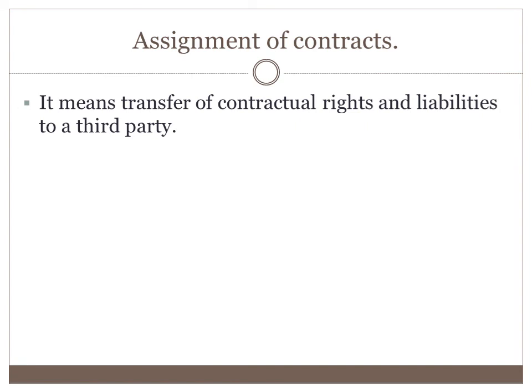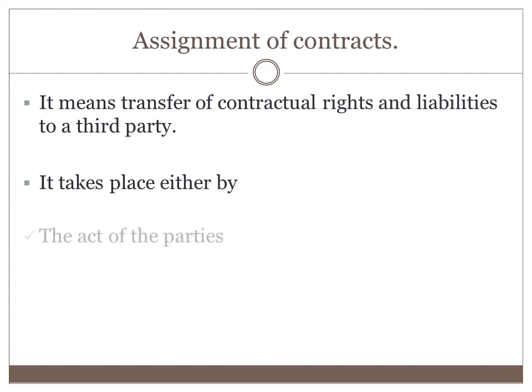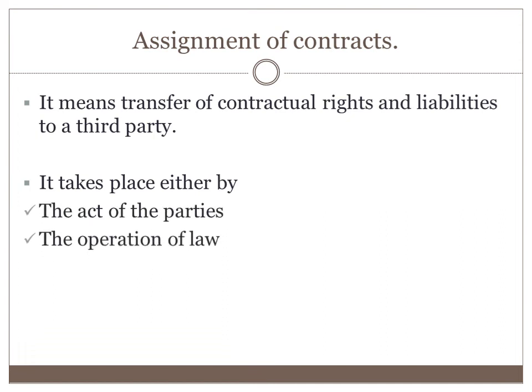Last topic, assignment of contract. What is assignment of contract? It means transfer of contractual rights and liabilities to a third party. If parties in the contract are transferring their rights and liabilities to a third party, it's called assignment of contract. That process takes place either by act of the parties or by the operation of law.